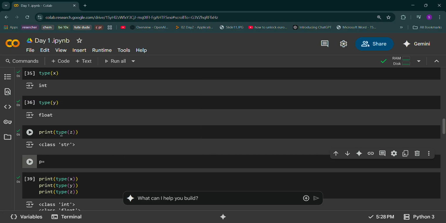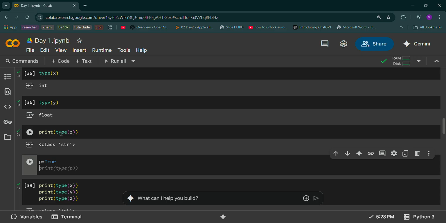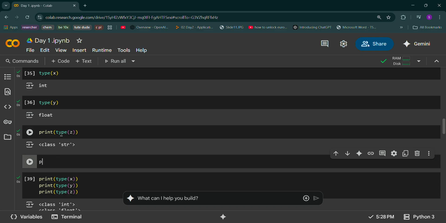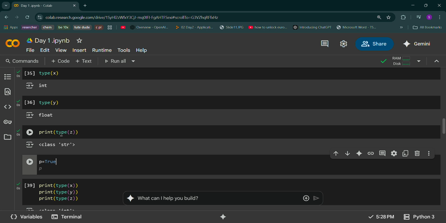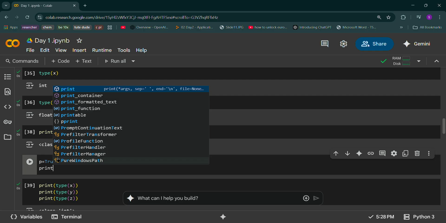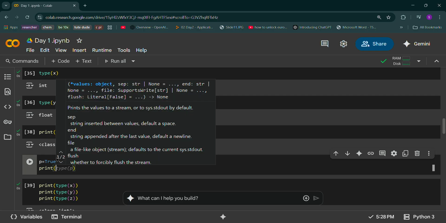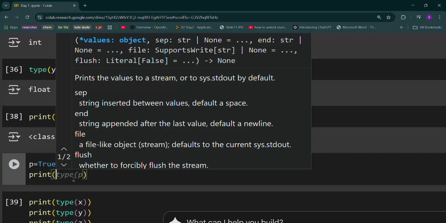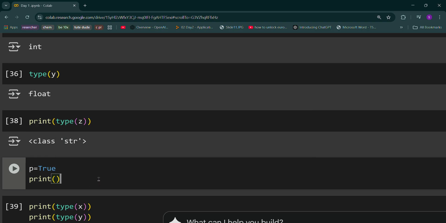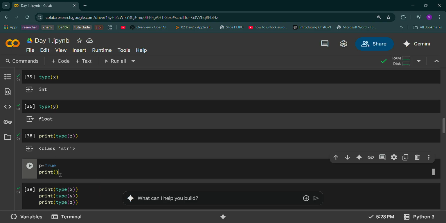If I add a code cell here and write p equals true, see, Python in Google Colab directly suggests p equals true.